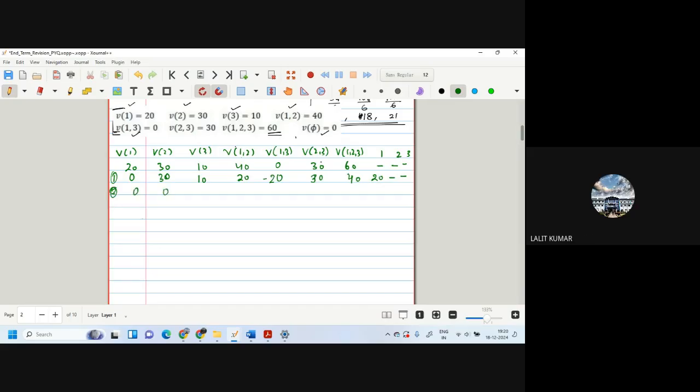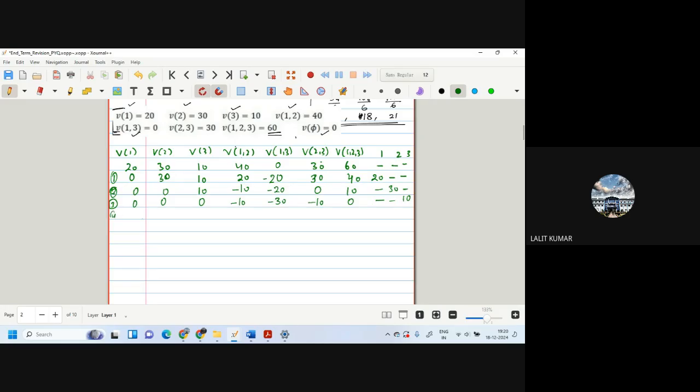Now we come to 2. 0, 0, 10, 1, 2. This becomes 20 minus 30, minus 10. Now 2 does not get affected by this one. This will become 0, and this will become 10, and 2 will get almost 30. Is that okay? Yes. See, 0, 0, 0, 10. 1, 2 does not get affected. 1, 3 gets affected, so this becomes minus 30. 2, 3 also gets affected. This becomes minus 10. This becomes 0. And this becomes 10. 0, 0, 10.